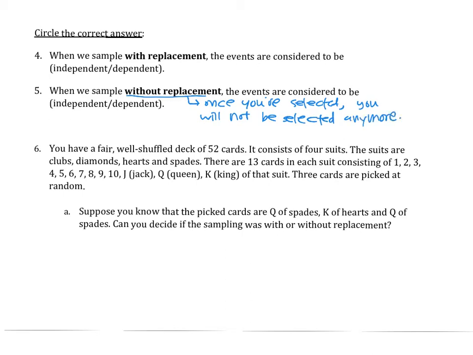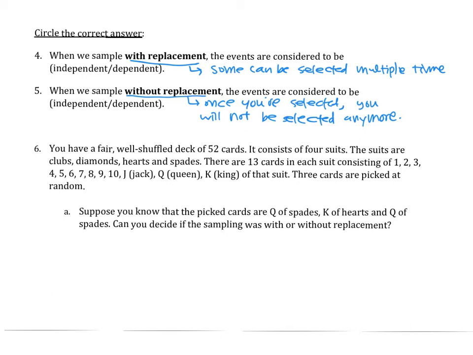So once I pick you as a sample, that's it. I'm not going to pick you again as a part of the same sample. Whereas when we sample with replacement, it's possible that somebody can be selected multiple times, because replacing means I pick you, survey you, and put you back into the pool. So for the next one, by chance, if you're picked again, then you're part of my sample again for the second time. So that's the difference between sampling with replacement and without replacement.